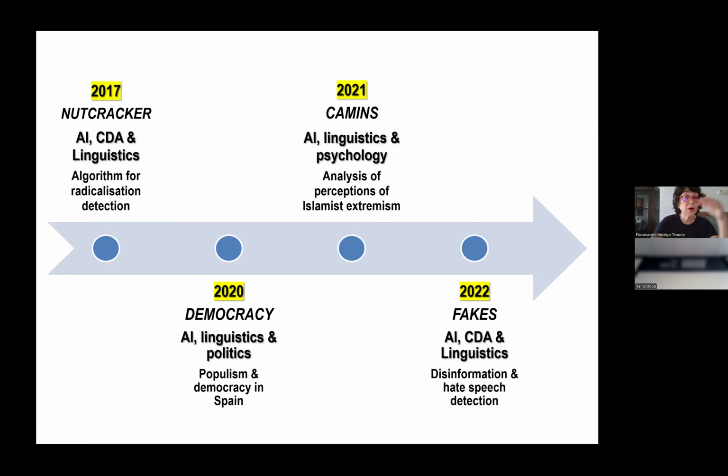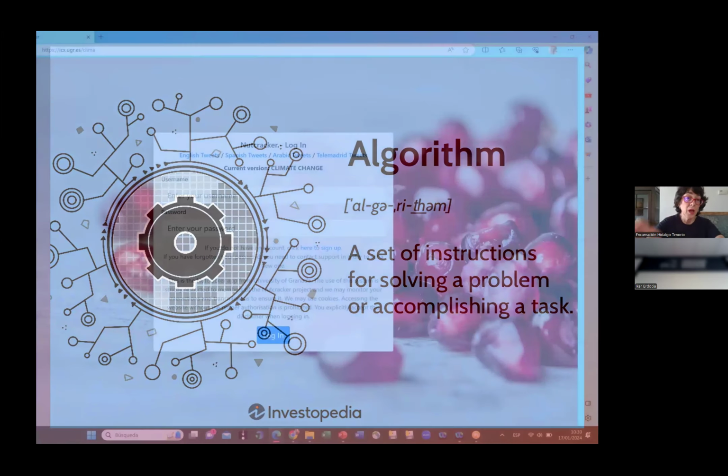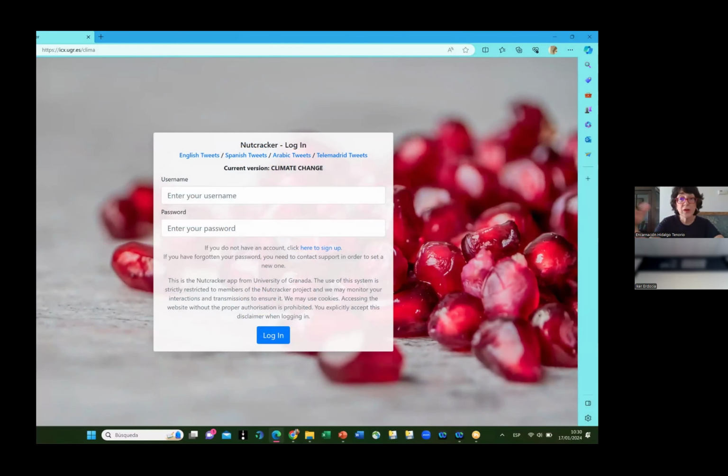I will say something about that later because actually that's what this presentation is about. So we developed an algorithm. Do you know that algorithms are quite the trendy word? It's a cool word. So we try to solve problems or accomplish a task, and we use different mechanisms or strategies. In this case, we wanted to do something very simple. This algorithm is called Nutcracker. Perhaps we'll explain later why we use this metaphor.